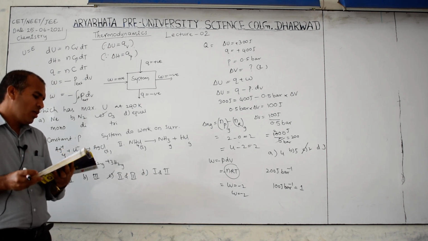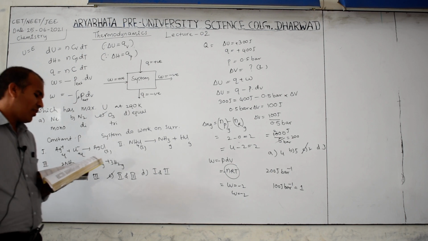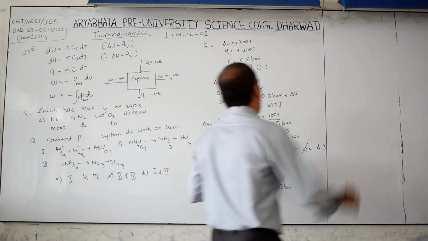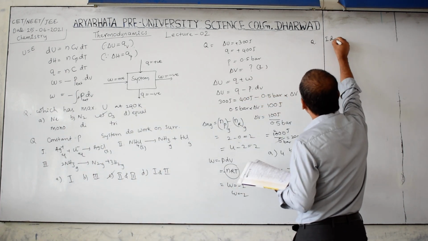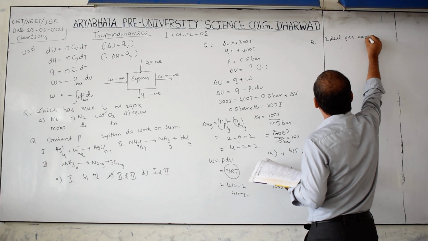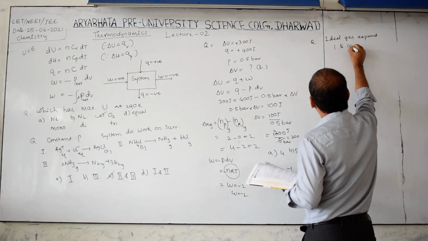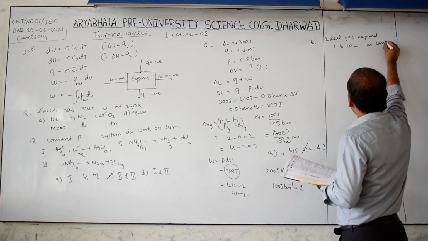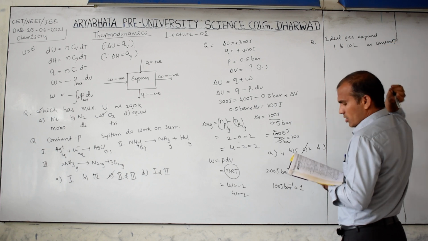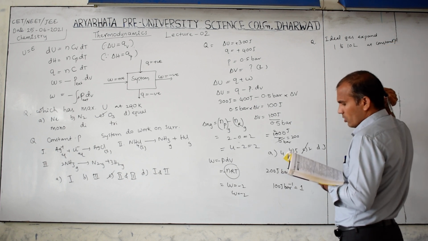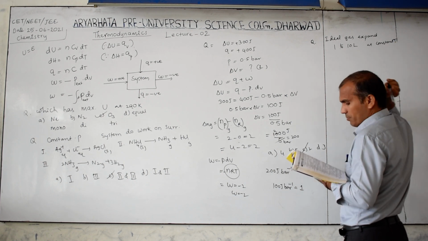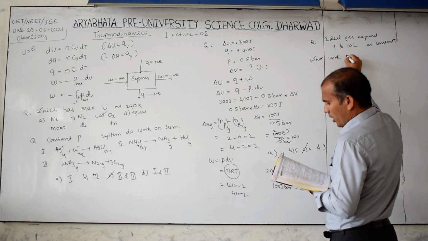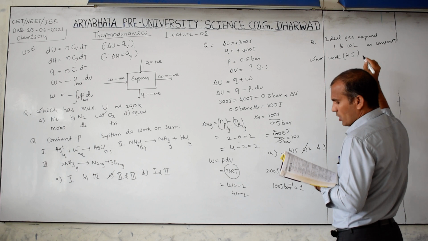Next, 1 mole of an ideal gas at 25 degrees Celsius expands in volume from 1 to 10 liters at constant temperature.